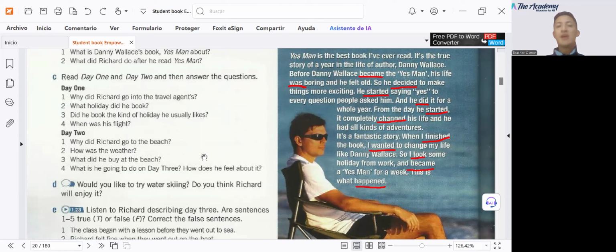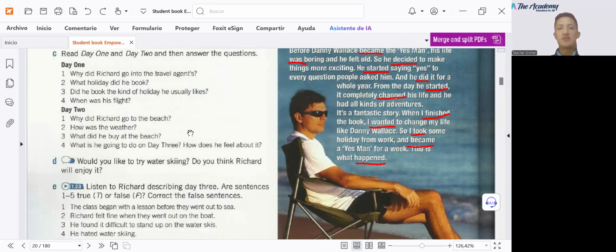Number 2, what holiday did he book? Number 3, did he book the kind of holiday he usually likes? And finally, when was his flight? So here we go. From the very beginning, why did Richard go into the travel agents?